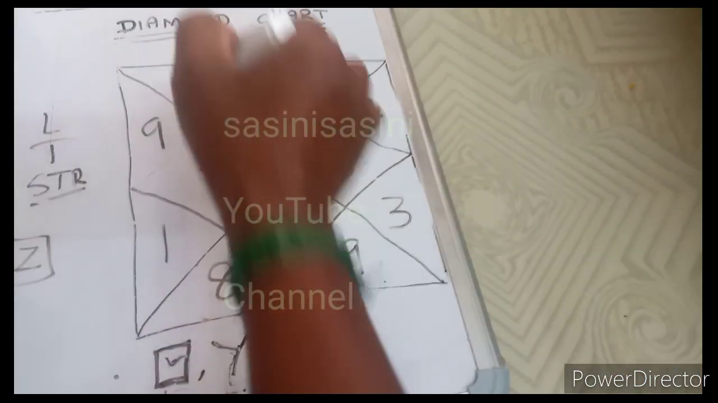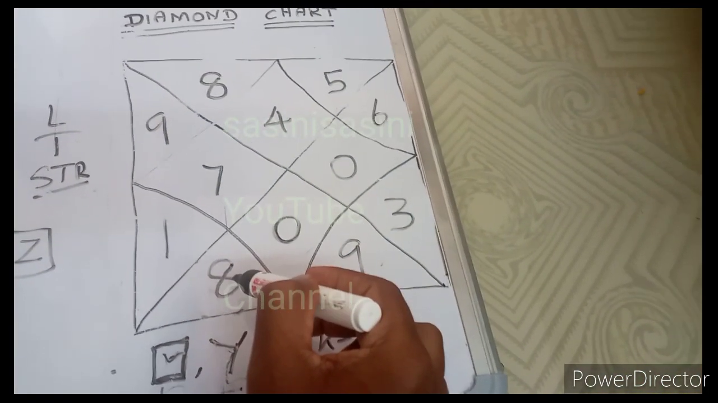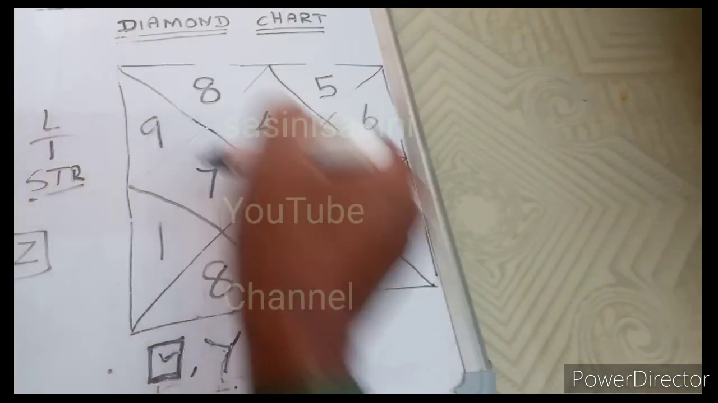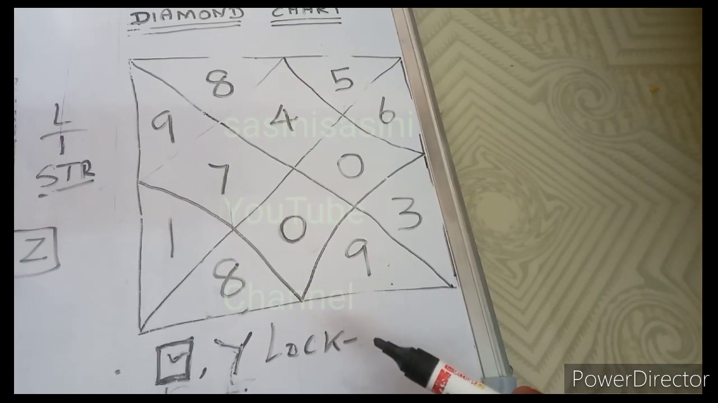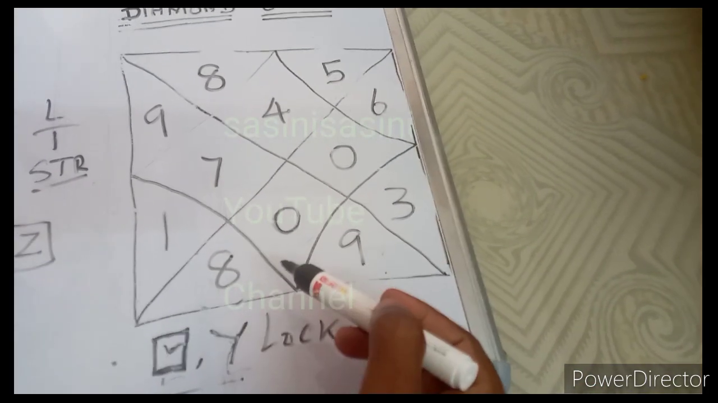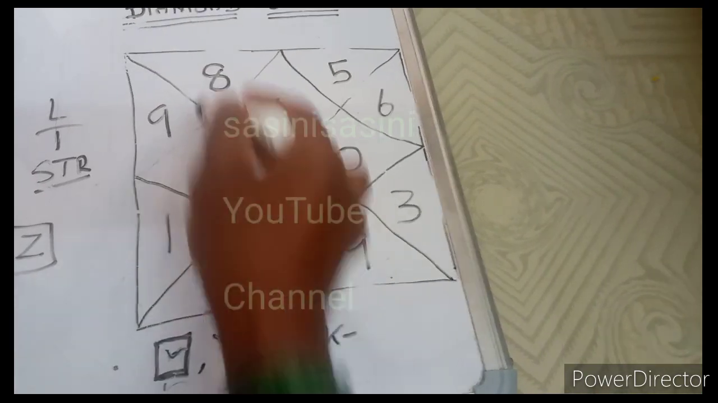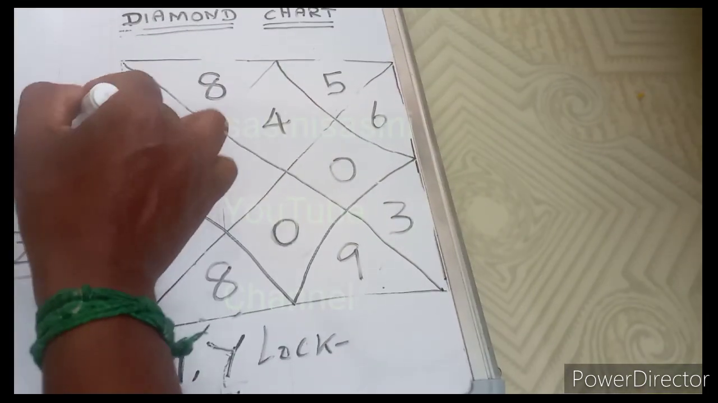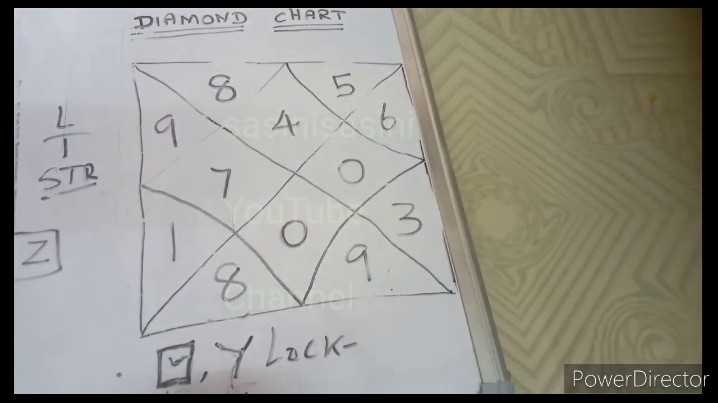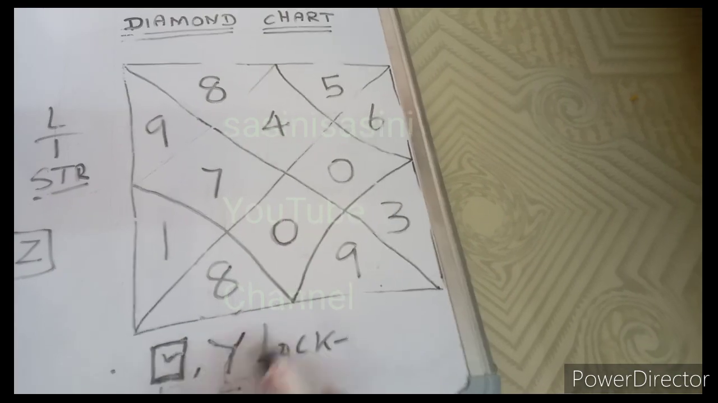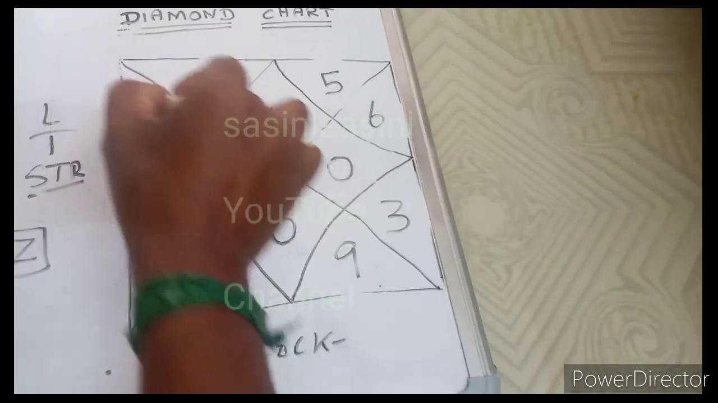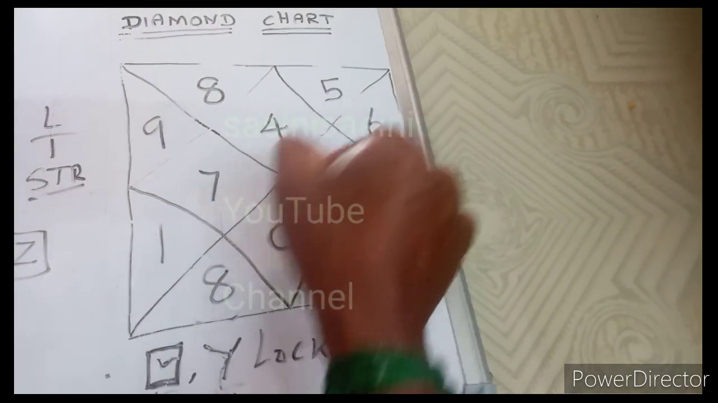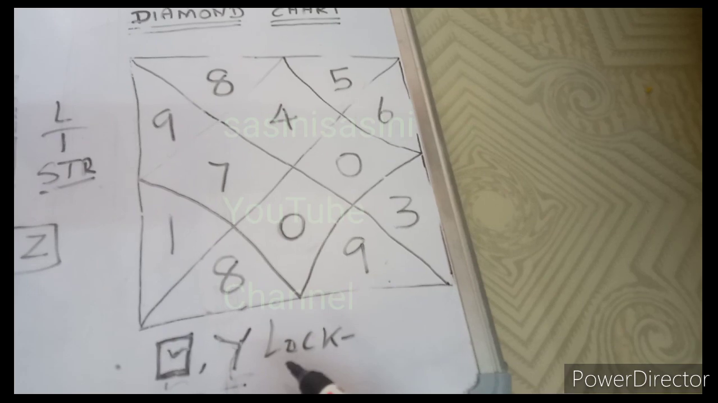This also, the 8 comes out double times, and 0 comes out double times, and the 9 also comes out double times. The 8 comes out in the T-shape area and the square shape area, and the 9 comes out in the square shape area, and the 0 comes out in this L-shape area.